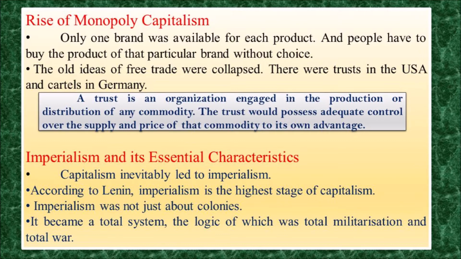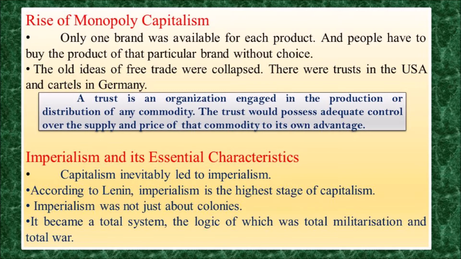Already we have studied the concept of capitalism. What is capitalism? In capitalism, the government plays the secondary role. So therefore, the powerful combines of the trust and the cartels dominated the government, which led to capitalism.